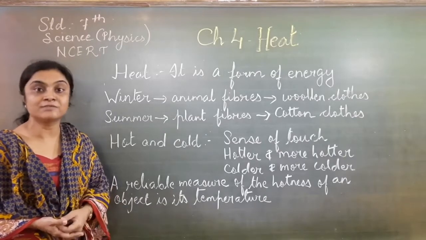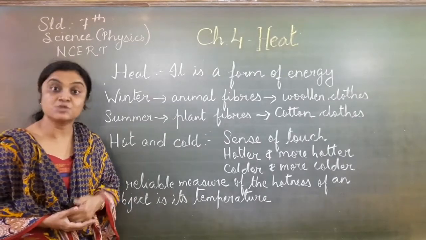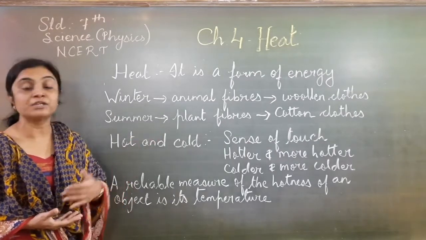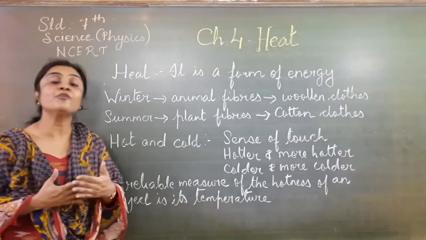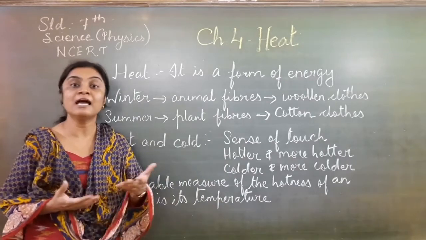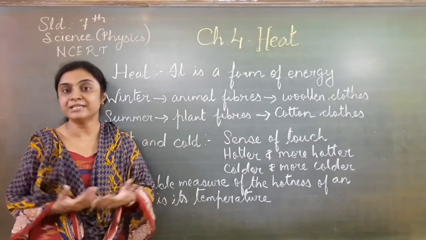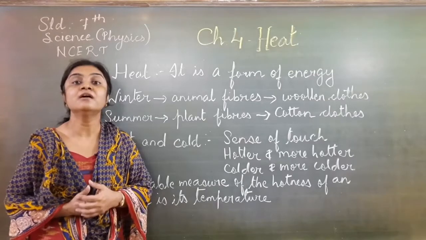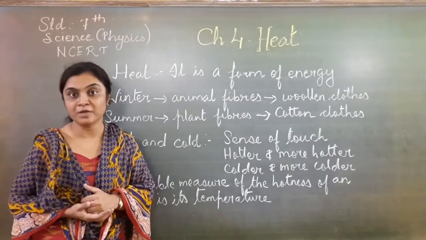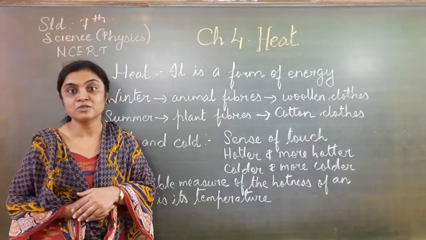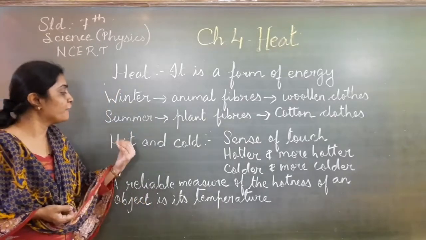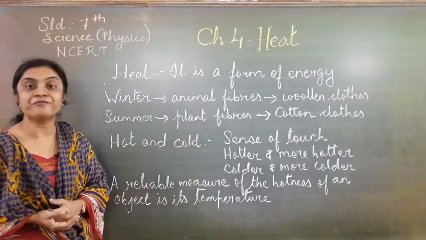We wear cotton clothes, which are made from plant fibers, to protect from heat, from the sun's rays. So we wear cotton clothes in summer. So how do we experience this? We experience that this is winter and this is summer with the help of temperature. If the temperature is cold, we obviously feel cold, and if the temperature is hot, we feel hot in our body. This is called the sense of touch. The sense of touch can be experienced through our body. So a degree of hotness and coldness, we feel through the sense of touch.